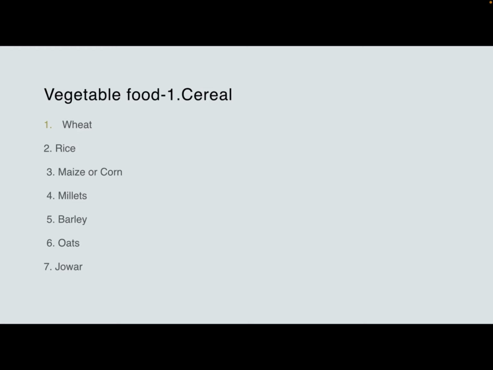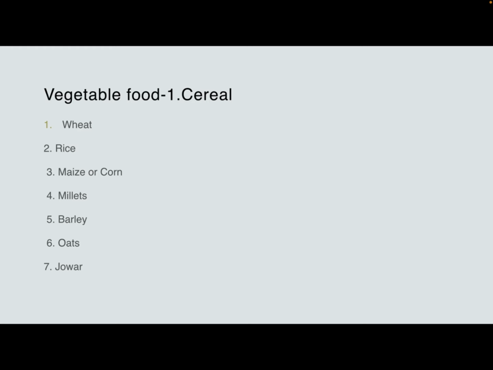Then third is maize or corn. In India, maize is commonly used as bhutta, popcorn. In winter, it is used as chapati, but it lacks vitamin B3, that is niacin, which leads to the deficiency called pellagra. Then there are various forms of maize or corn, like degerminated flour, corn germ oil, popcorn, cornstarch, hominy grits, cornflake, etc.